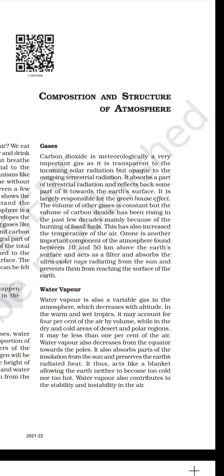In the warm and wet tropics, it may account for 4% of the air by volume, while in the dry and cold areas of desert and polar regions, it may be less than 1% of the air. Water vapor also decreases from the equator towards the poles. It also absorbs parts of the insolation from the sun and prevents the Earth's radiated heat. It thus acts like a blanket, allowing the Earth neither to become too cold nor too hot. Water vapor also contributes to the stability and instability in the air.